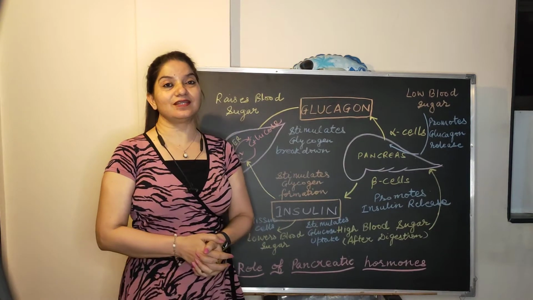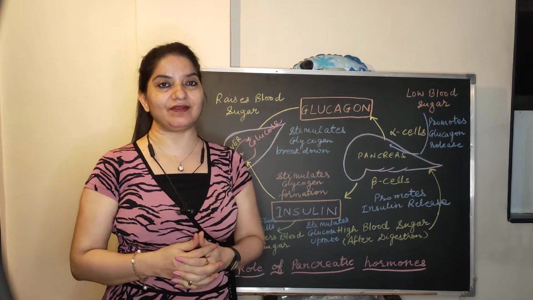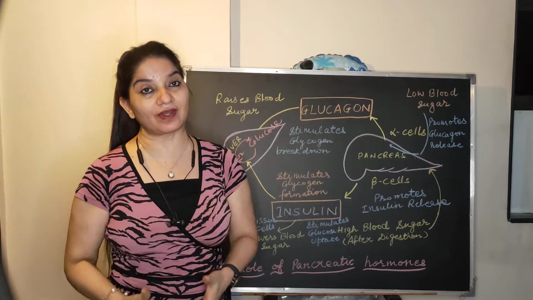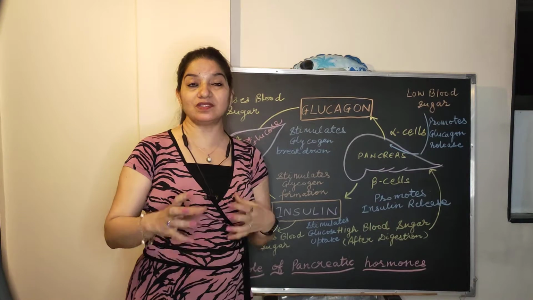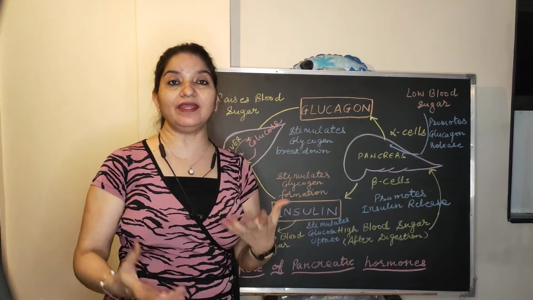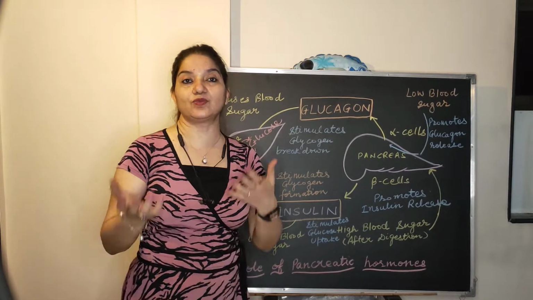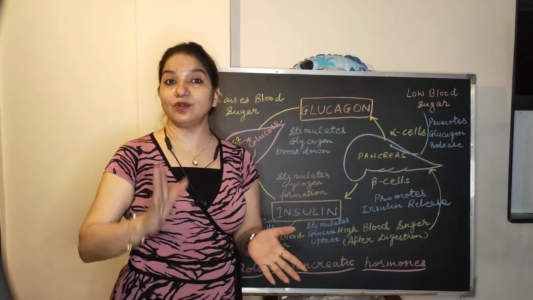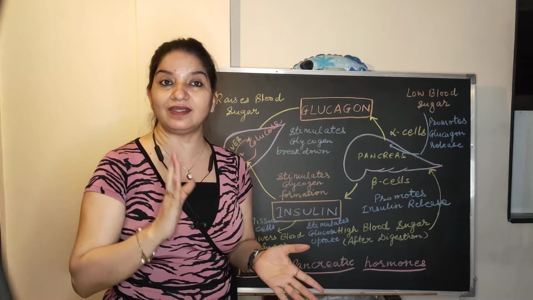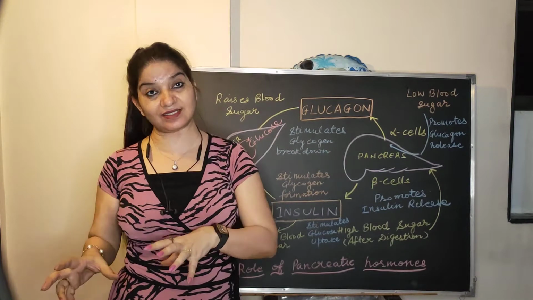Today I'll discuss the gland pancreas. So what kind of gland is pancreas? Pancreas is a mixocrine gland. It is also known as heterocrine gland. What is the meaning of that? Mixocrine or heterocrine means it is both endocrine as well as exocrine gland. Again, it is both endocrine as well as exocrine gland. That means it is ducted as well as ductless gland.